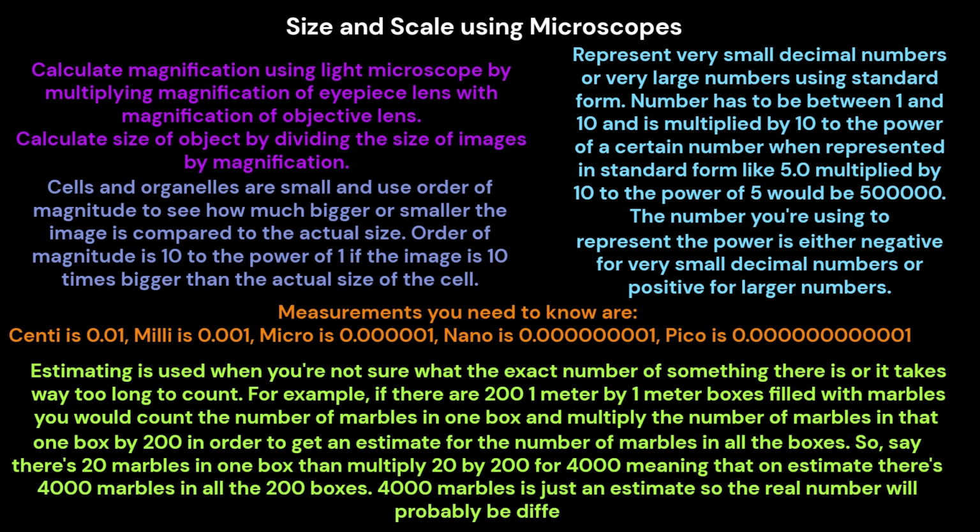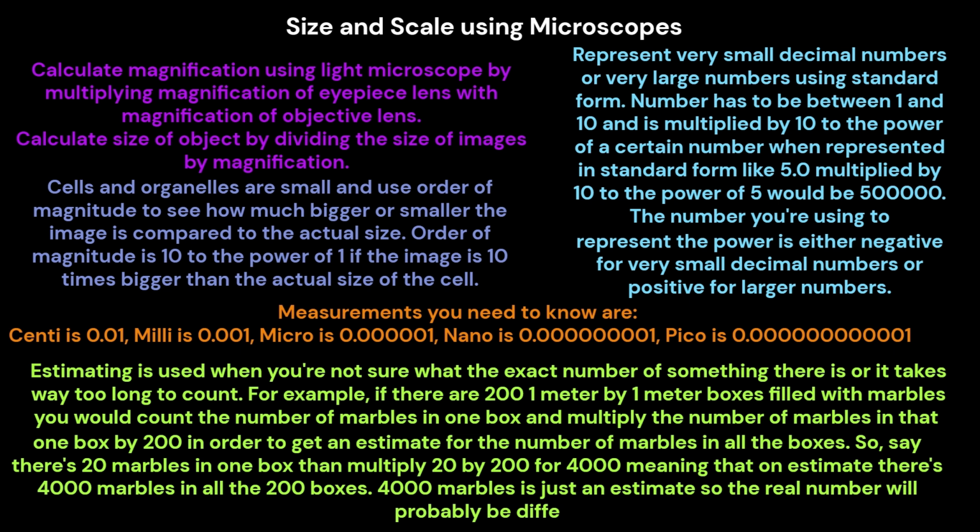Cells and organelles are small, so we use order of magnitude to see how much bigger or smaller the image is compared to the actual size. Order of magnitude is 10 to the power of 1 if the image is 10 times bigger than the actual size of the cell.